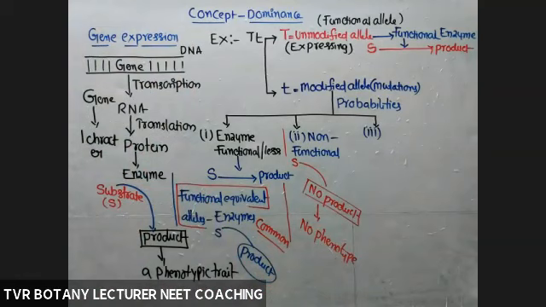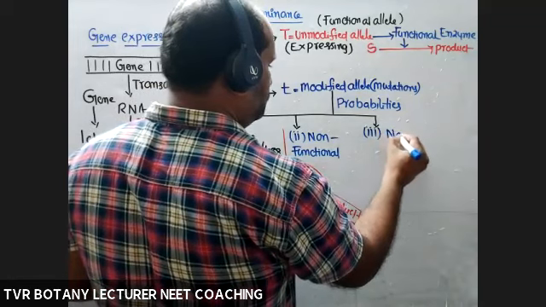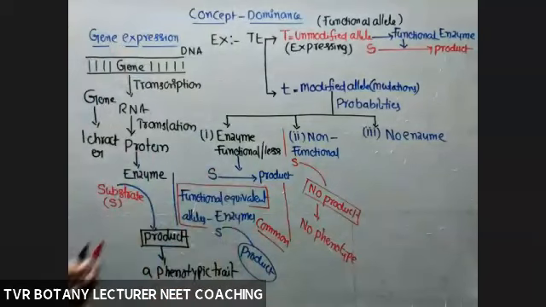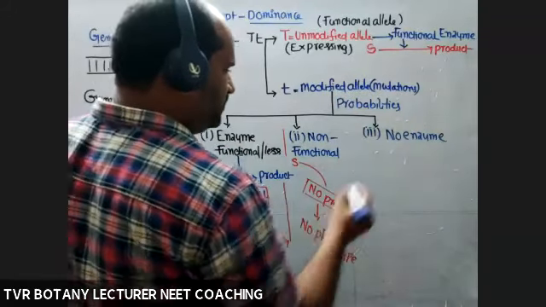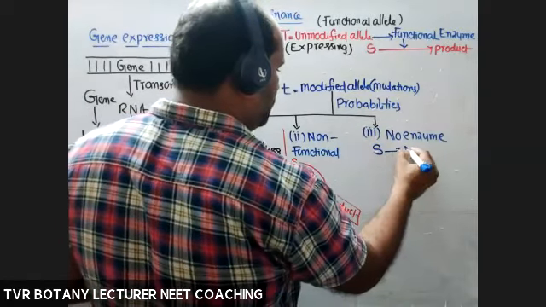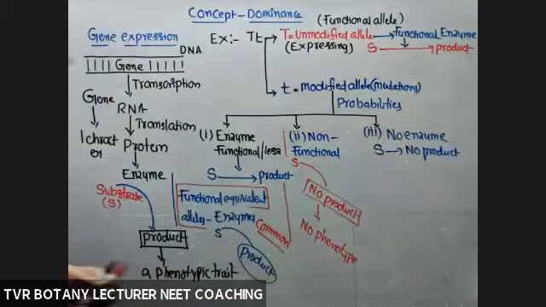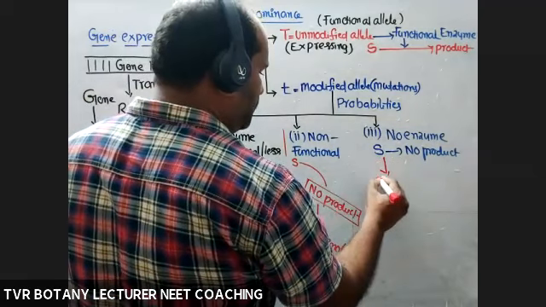Second probability done. Third probability: no enzyme. The enzyme is not at all produced. There is no formation of enzyme. No transcription, no translation, no enzyme. So there is no conversion of substrate to product. No product, product is not formed, which means no phenotypic expression.